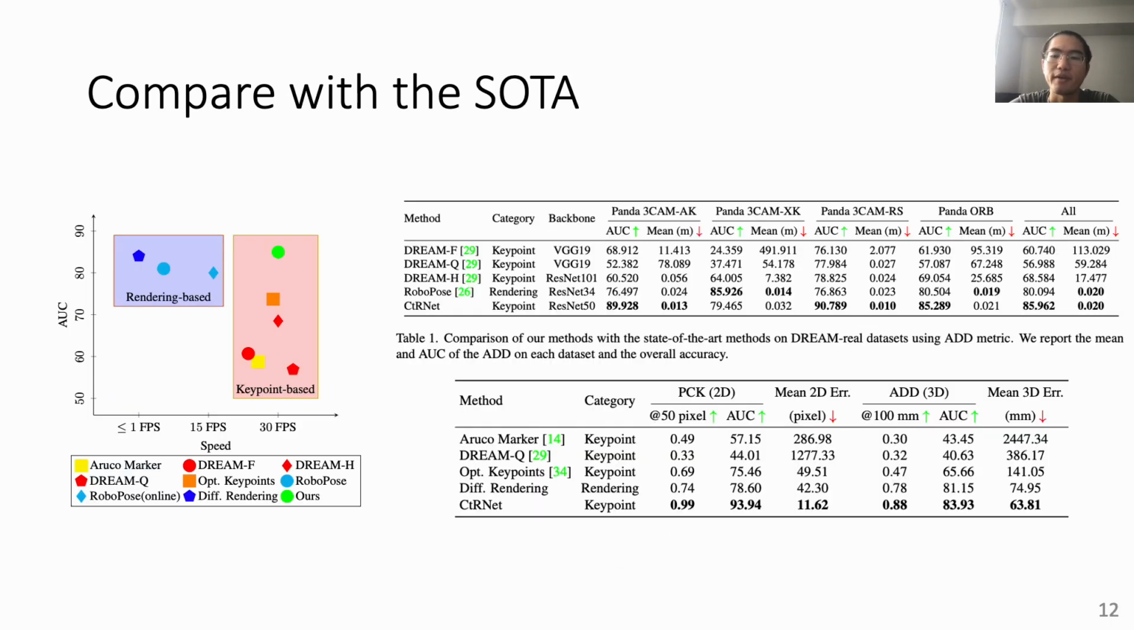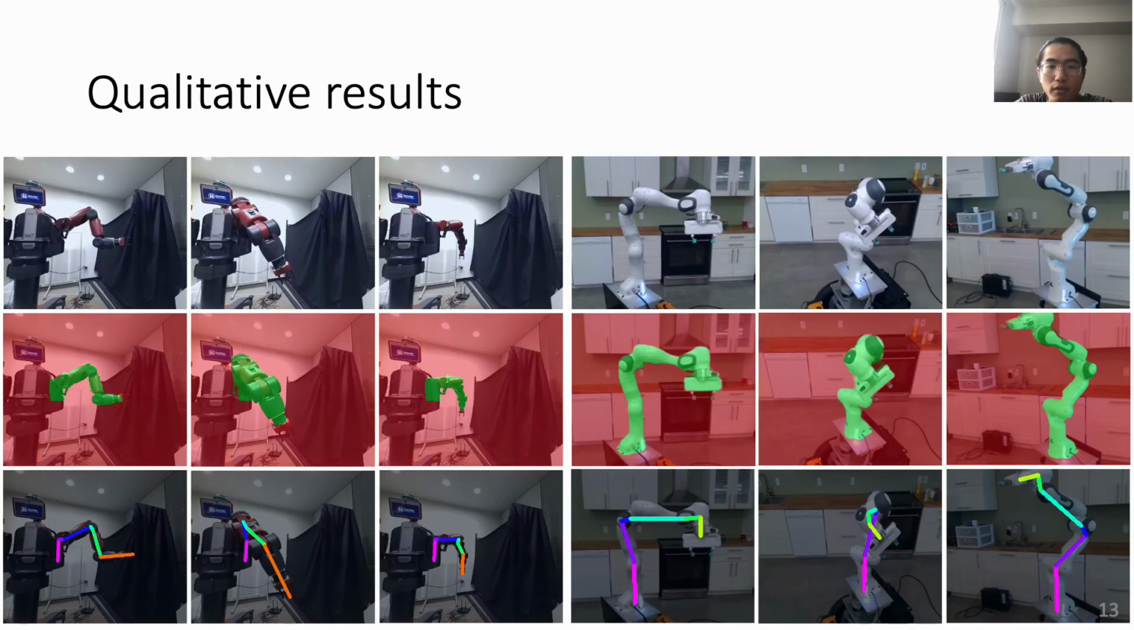We have tested our method on several robot datasets and shown that we outperform the state-of-the-art methods on robot pose estimation. On the left image, we show that from all existing robot pose estimation methods, ours is by far the only one that has high accuracy and real-time efficiency. We also demonstrate that CtRNet not only has high accuracy on robot pose estimation, but also generates a high-quality robot mask.